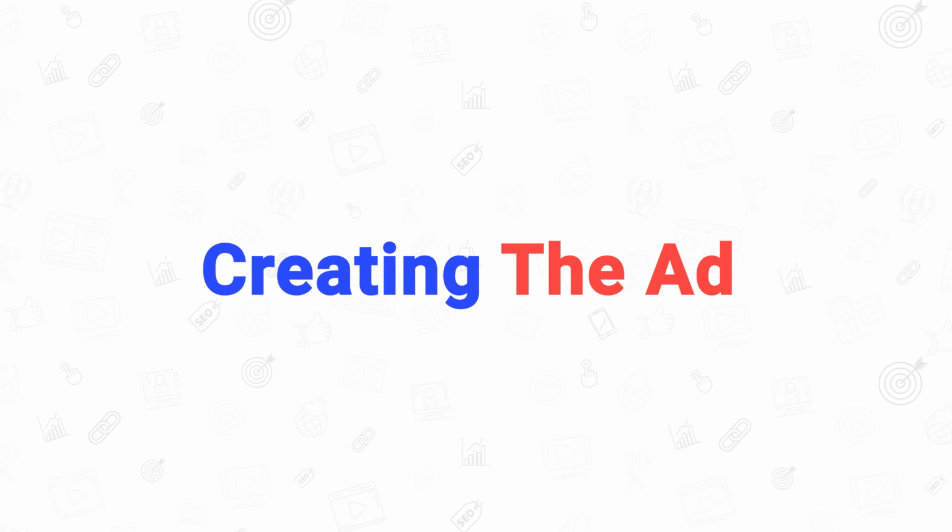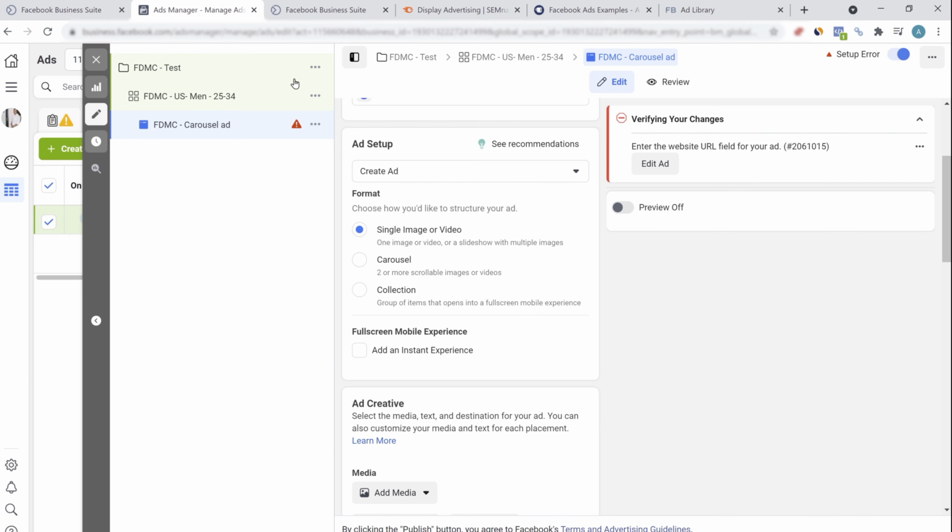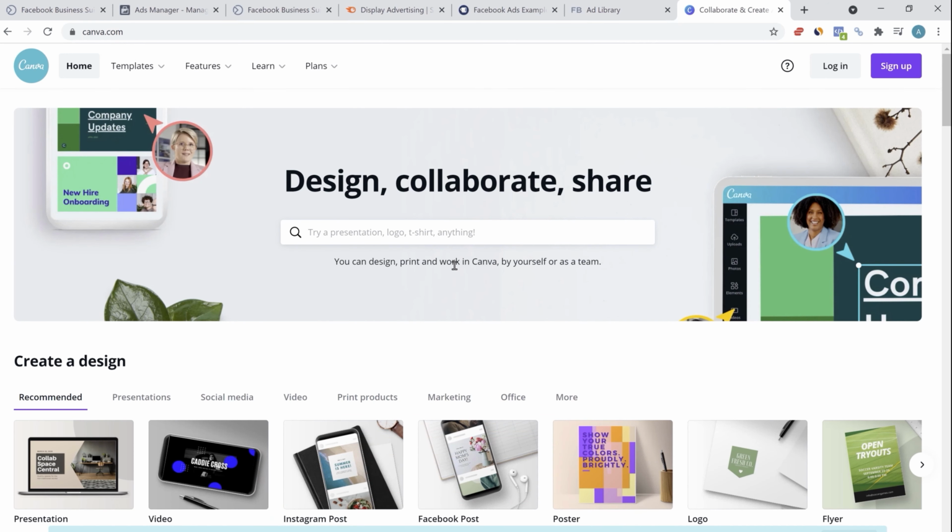Once you have done your research, now comes the time of creating that. When we talk about single image or video, you need the image or the video to upload. For that, there's a very popular free tool called Canva.com. I have the link of this tool in the description of the video. It's a free trial of Canva Pro, although its free version is again very popular.